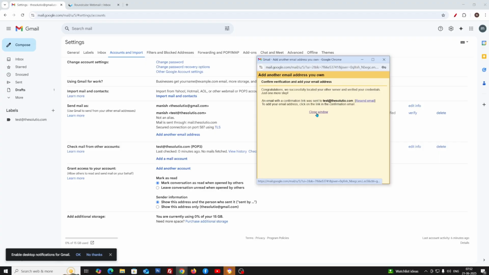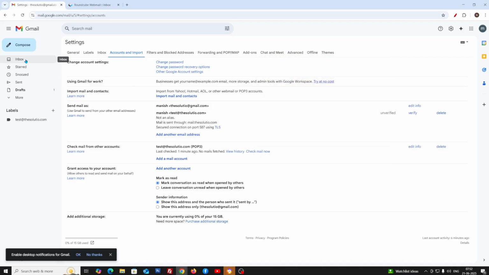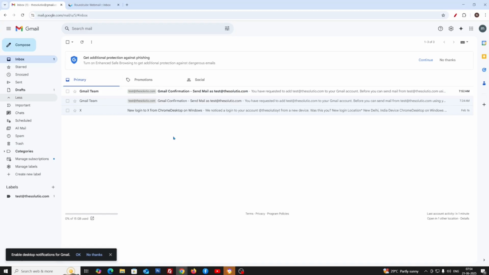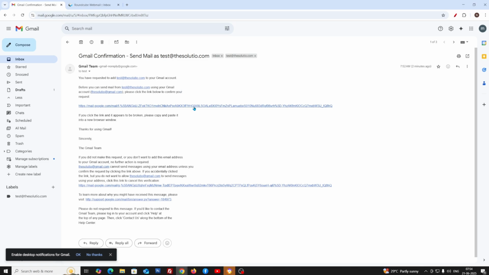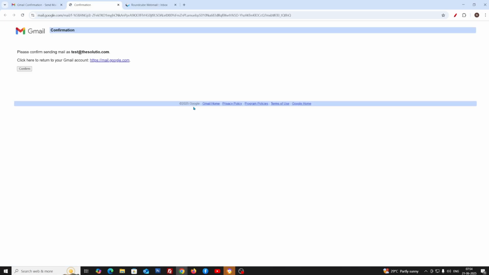For verification, Google will send an email. So we are going to close this window. Now go to the inbox and wait for it. You might have to wait. Google will send an email. Click on that email and click on the confirm link. There, confirm again.